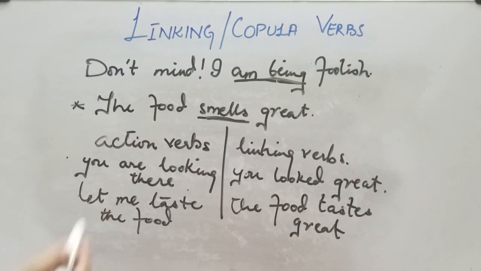Let me give you more examples of linking verbs, but I'm not going to write them over here. I'm just going to say out loud what some sentences have to show. Like for example, she looks happy in her new dress. So she over here is a subject, while looks will act as a linking verb, joining the subject with happy in her new dress. Okay, he appeared from behind the wall.